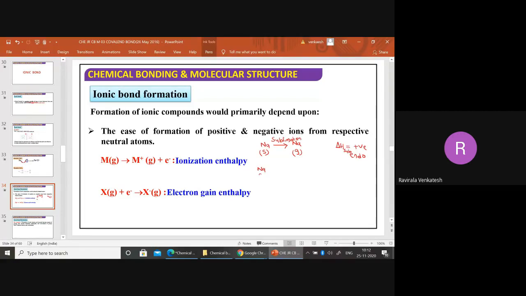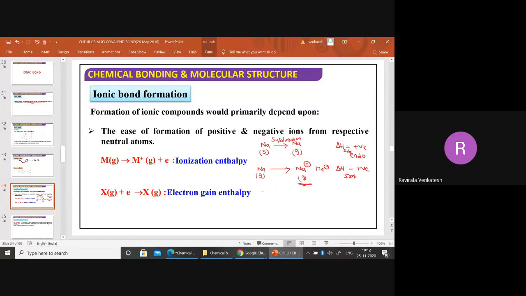After that, sodium gas is now losing one electron. Here also it is in the gas state. This is called ionization. So I am calling this the enthalpy of ionization, and this one also has a positive value. Now the cation is ready for the ionic bond. Now we have to get the anion.